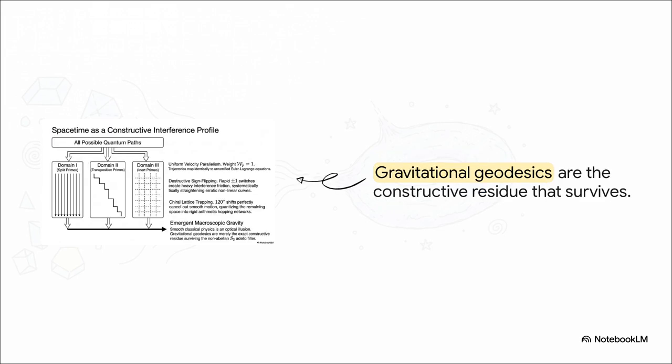And this is the ultimate result. When you run all the possible quantum paths through this Adelic action function, domains 2 and 3 completely disrupt any smooth motion. The rapid, destructive sign flipping creates heavy interference friction, and that systematically straightens out those erratic nonlinear curves. Plus, the chiral lattice trapping at 120 degrees perfectly cancels out smooth motion. So what is actually left over? Uniform velocity parallelism from domain 1. Gravitational geodesics are exactly and literally only the constructive residue that survives this massive non-abelian S3 Adelic filter. Smooth classical physics truly, literally, is an optical illusion created entirely by mathematical cancellation.